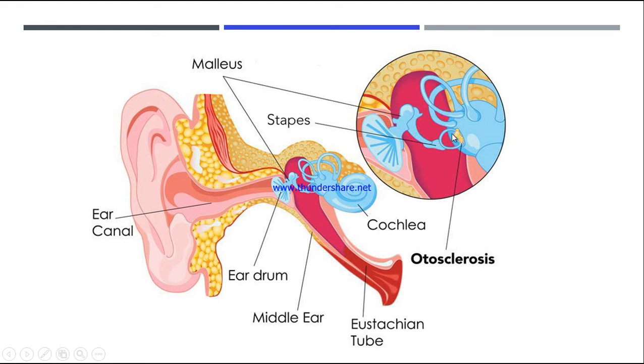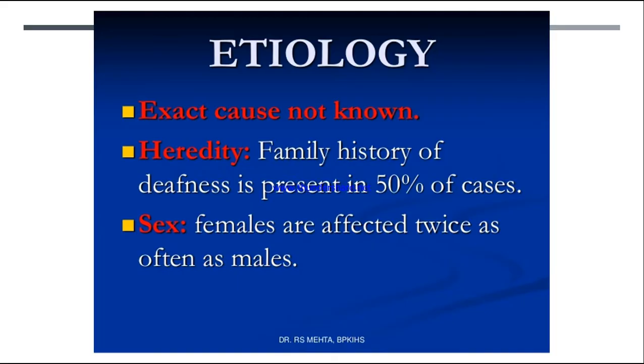They will not be able to move properly. So they are fixed, and the vibration of the sound transmission will be obstructed. The sound waves will not be transmitted to the inner ear, to the cochlea and to the semicircular canal. So the patient will have conductive hearing loss. Since the sound waves will not be transmitted to the inner ear, ultimately the patient will have conductive hearing loss. They will not be able to hear whatever sound is coming from outside.